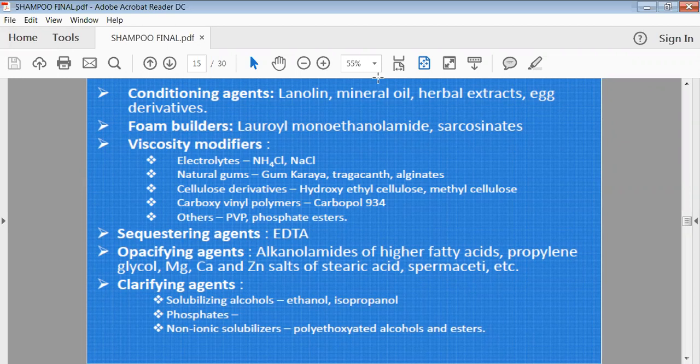Then clarifying agents are there, like solubilizing alcohols, phosphates, and non-ionic solubilizers. These kinds of agents are used to increase the solubility if you are adding any type of drug, and they will also solubilize the other ingredients present in your shampoos. Depending on the requirement, we may add clarifying agents or may not.